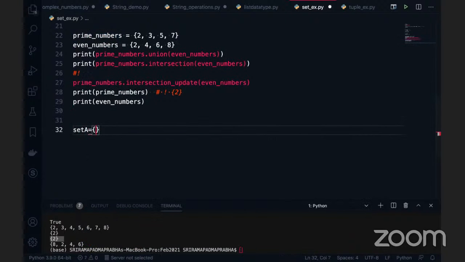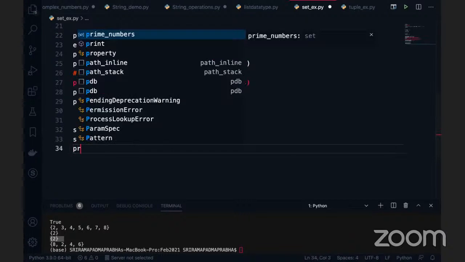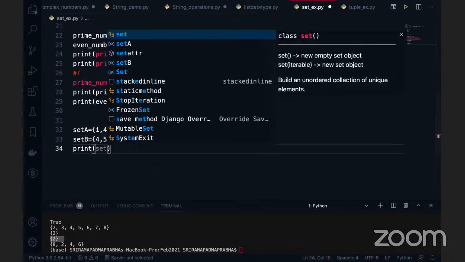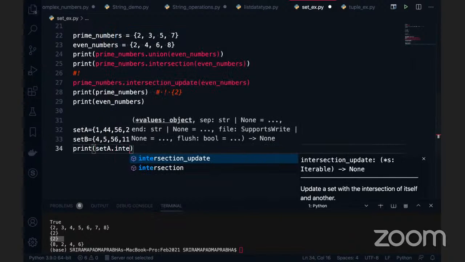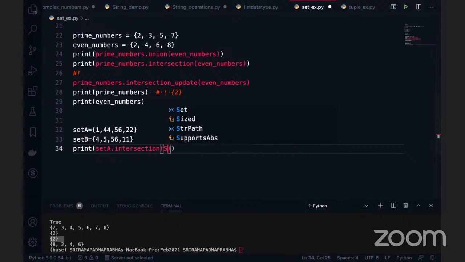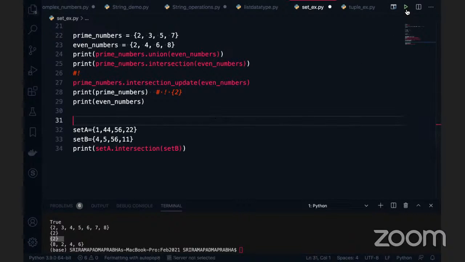Let me take here set A: 1, 44, 56 and 22, and you can go to another set B. In this set B I will take 4, 5 and 56. I'm intentionally taking 11 here. So what is the common value here? It is 56. So if I go to the print statement and print set A dot intersection of set B, what is the output of this? 56. 56, which is a common value.